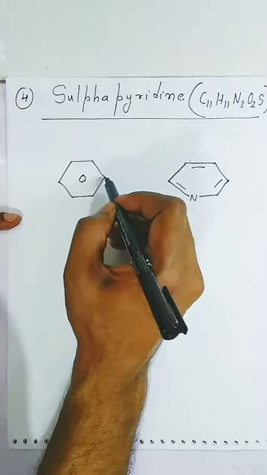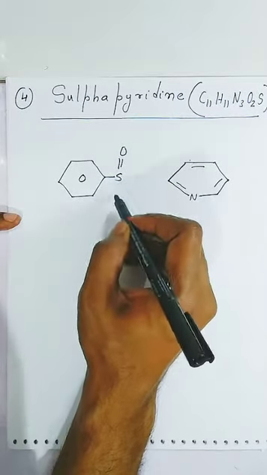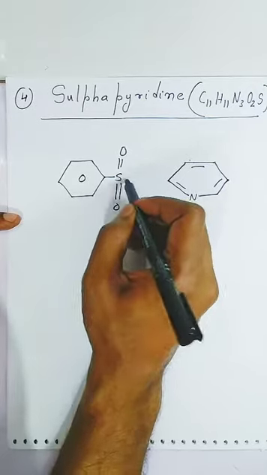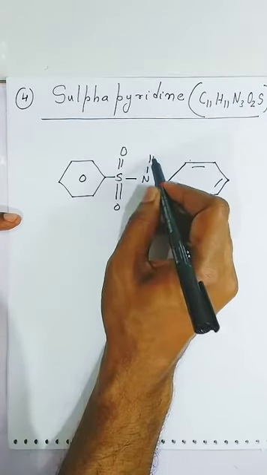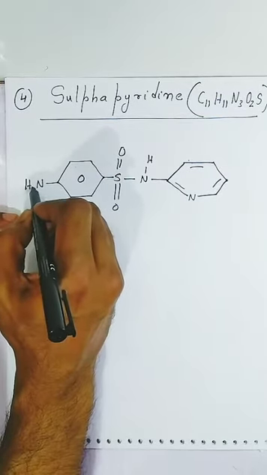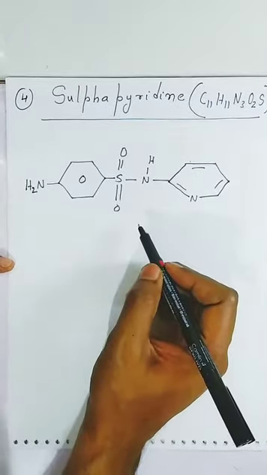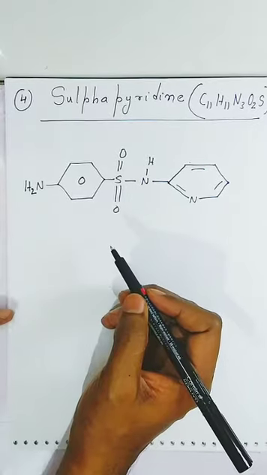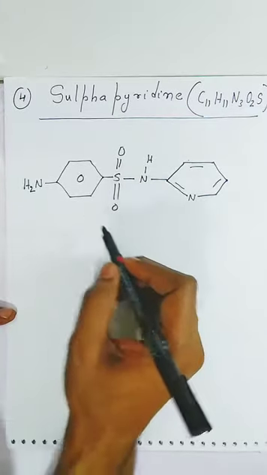Now because it is a sulfur drug, here sulfur dioxide is connected to the amine group. Here is also an NH2 group. So this is the, students, sulfur. This is the structure of the sulfur drugs. Now, students, we have already seen antibiotics. These are the special type of antibiotic.